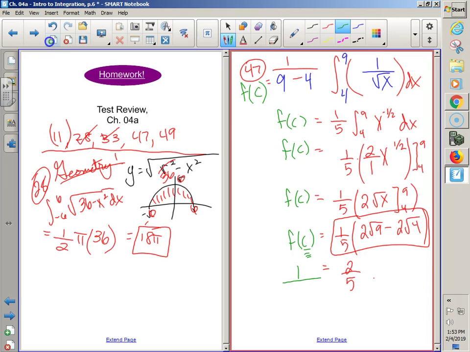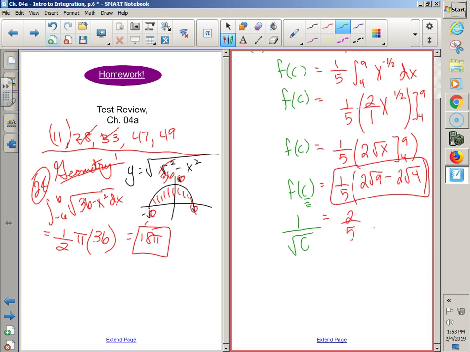1 over the square root of x. That's your function. Do you think 2 fifths would be an answer in a multiple choice question tomorrow? Oh, it could be, but would it be right? Because to find the C, the special C, or to solve MVT, you have to keep going. Why am I making such a big deal about this? Tomorrow, I bet at least a third of the Calc kids between period 1 and period 6 will mess up a problem just like this, or at least very similar to.